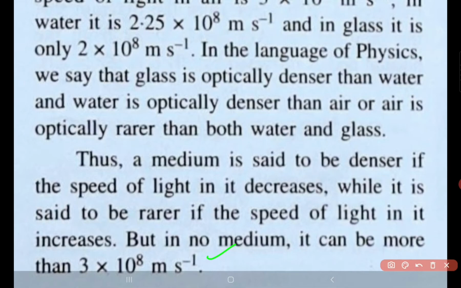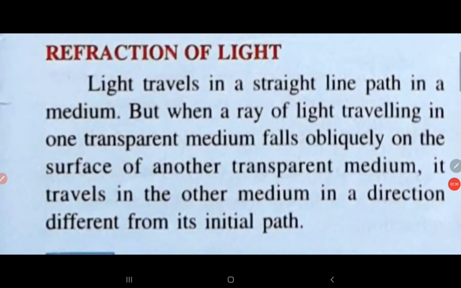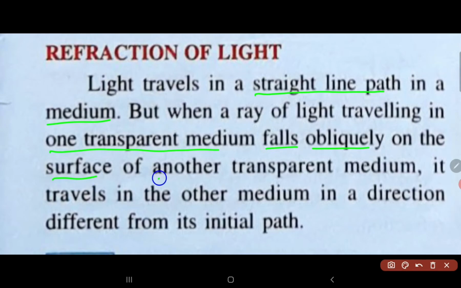Let us go to the next topic, which is the refraction of light. Light travels in a straight line, right? We studied this in class 7, in a medium. But when a ray of light traveling in one transparent medium falls obliquely on the surface of another transparent medium, it travels in the other medium in a direction different from its initial path. This can be explained with the help of a diagram, and then with the help of one experiment.